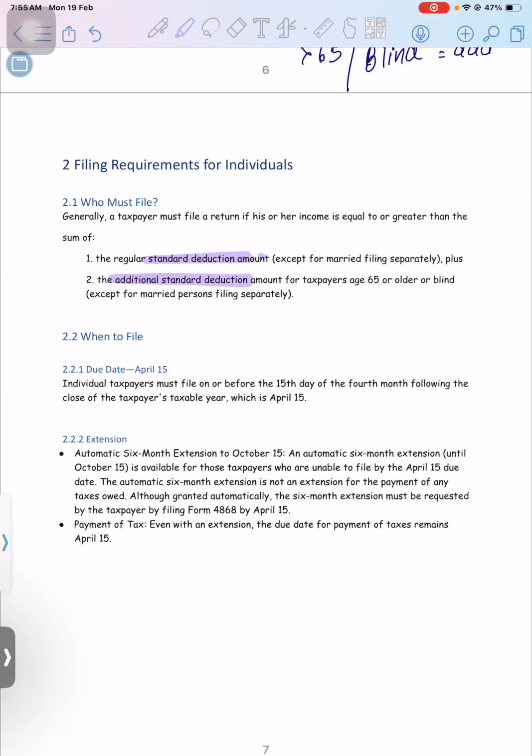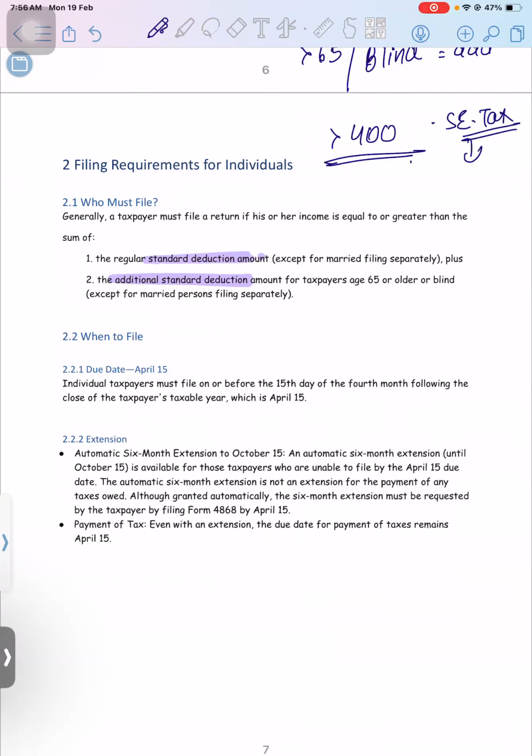Okay, yes, if you are in self-employment and your income is more than 400. Self-employment means if you're a sole proprietor. If you're running a business as a sole proprietor, you need to check what your income is. If it's going more than 400, then you need to file a tax return, because as soon as your income goes more than 400, you have to pay the self-employment tax.